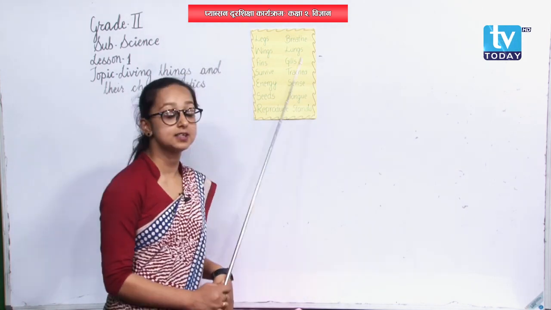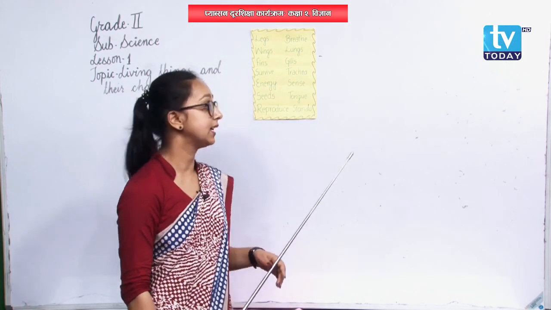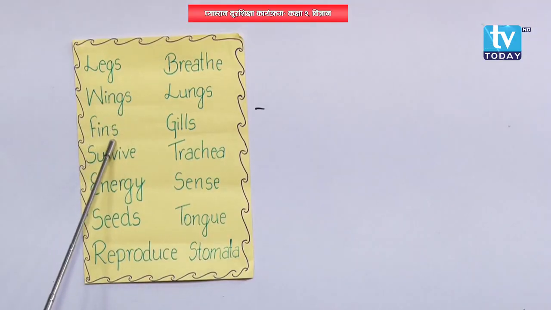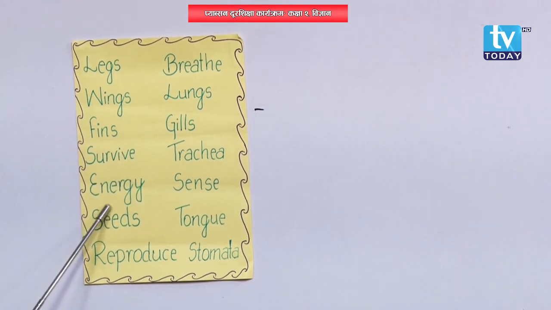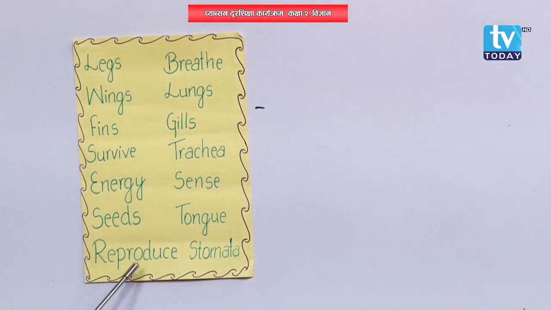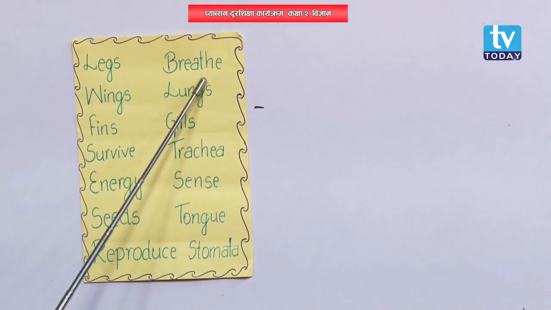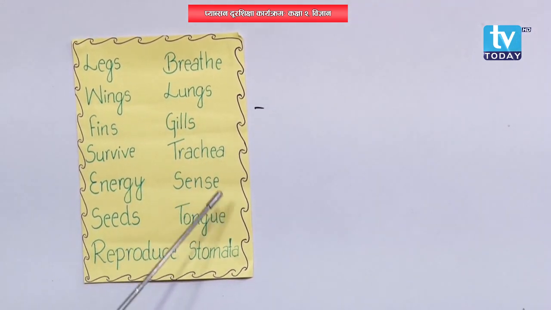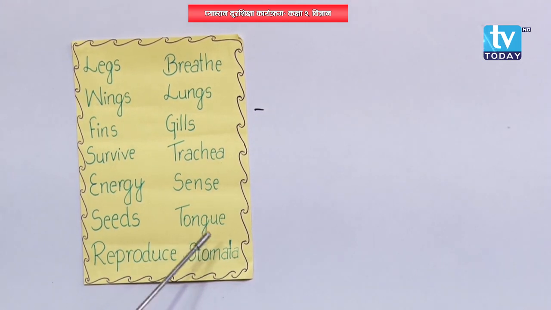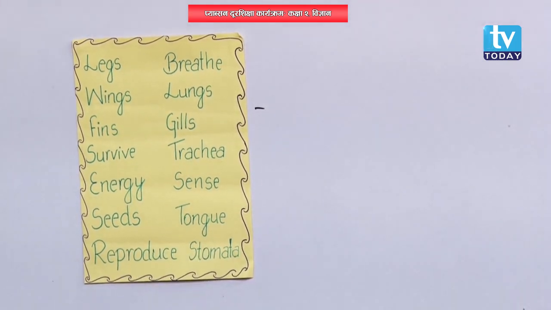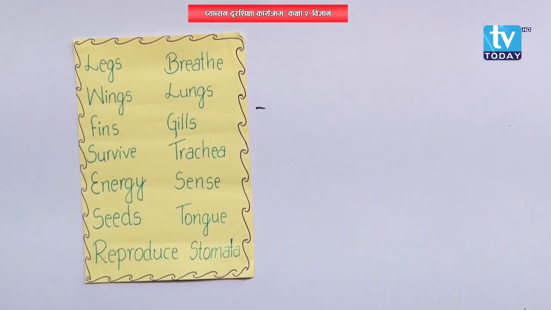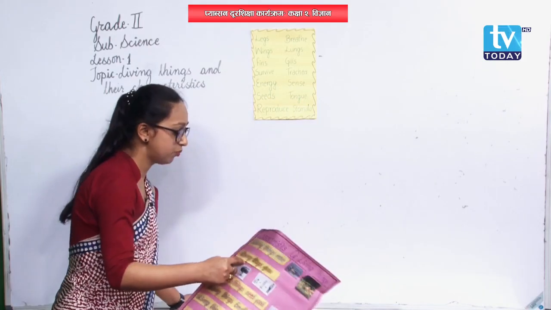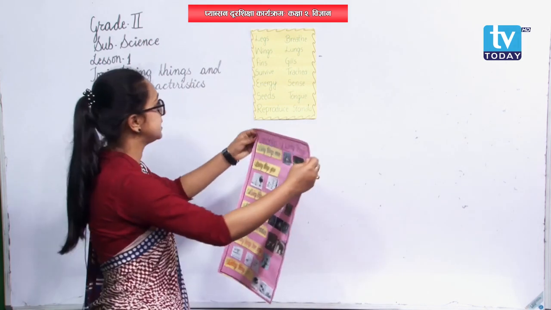Okay, let us revise these words once again. Legs, wings, fins, survive, energy, seeds, reproduce, breathe, lungs, gills, trachea, sense, tongue and stomata. These are the new words for you in this chapter. Now, I do also have something more.